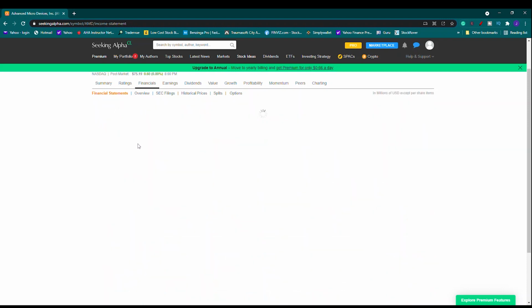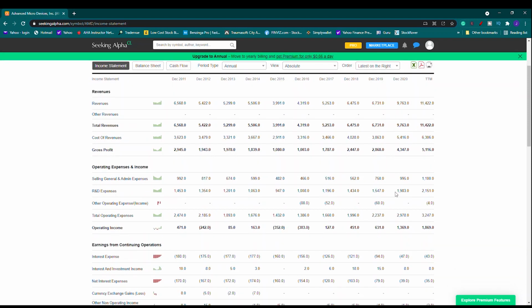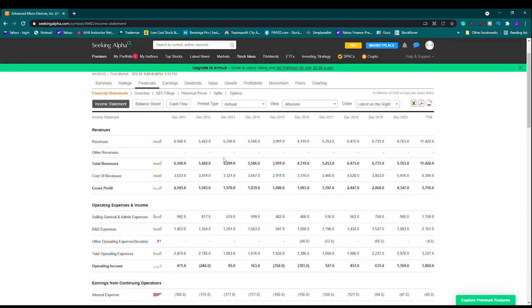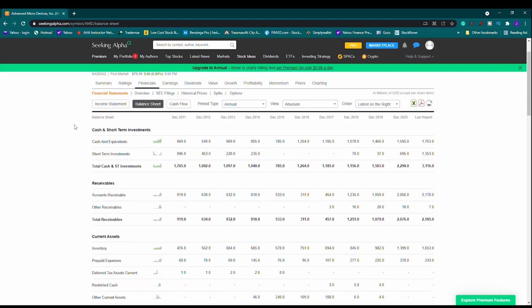Their income statement, their revenue: 5 billion, 3 billion, 4 billion, 5 billion, 6, jumped to 9 billion, 11 billion this year. And so they're definitely a company that's continued to grow. Their balance sheet looks good. Their cash flow looks great. Their income statement looks great. Their business, it's hard to compete with what they do.